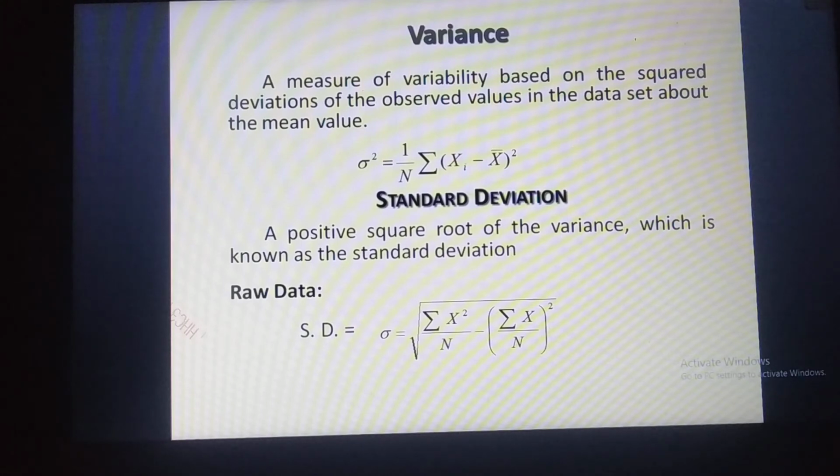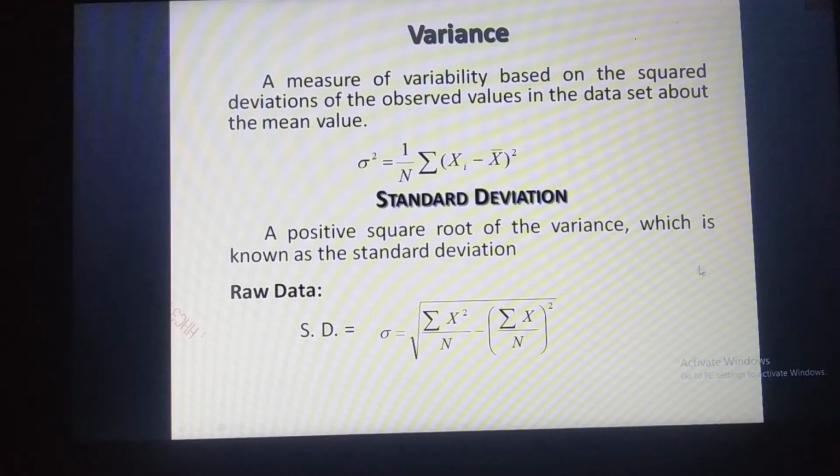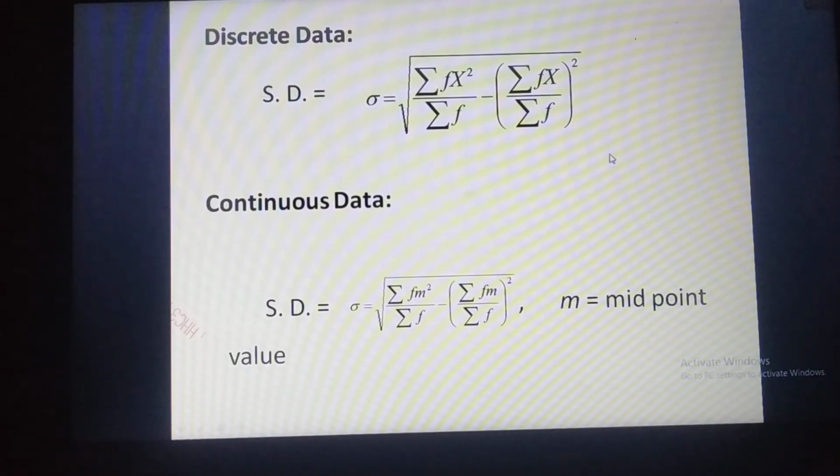It is widely used in statistics, in sampling theory, and in biological areas. Standard deviation equals the square root of variance. This is the raw data formula, the discrete data formula, and the continuous data formula.